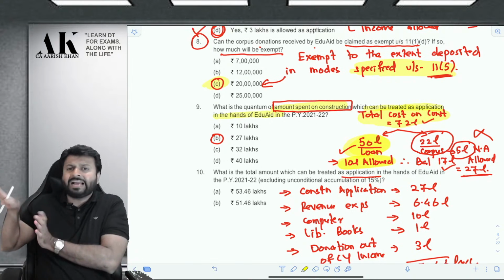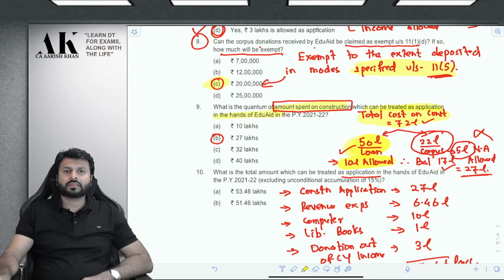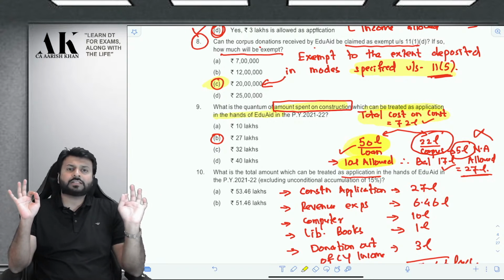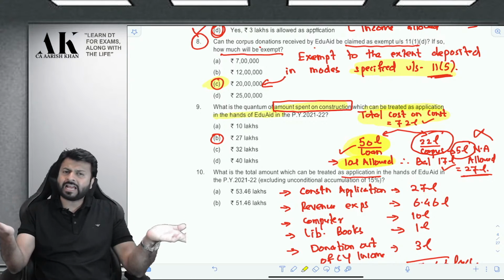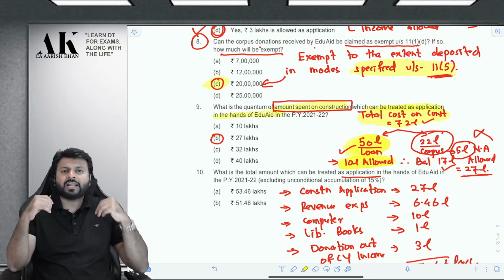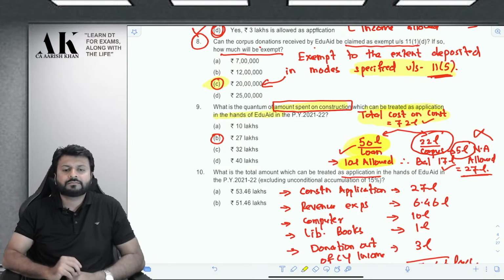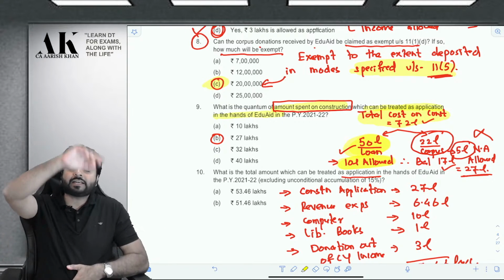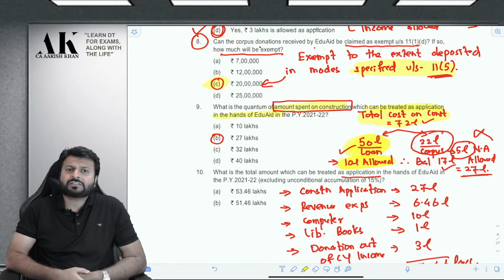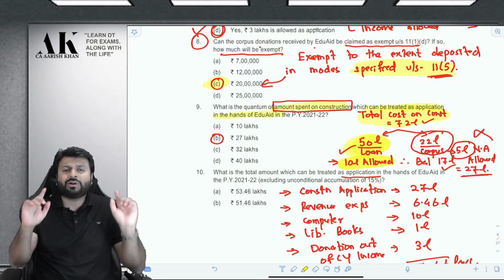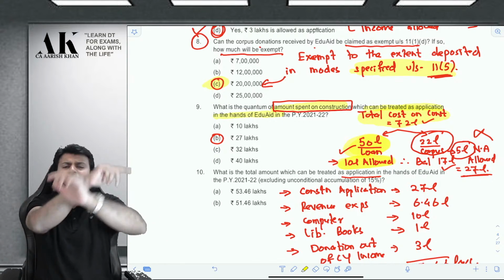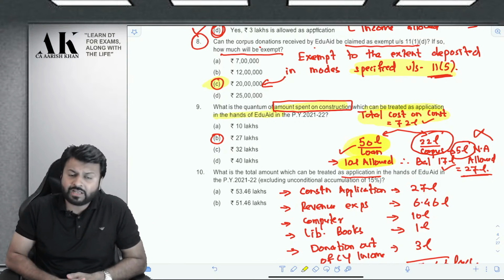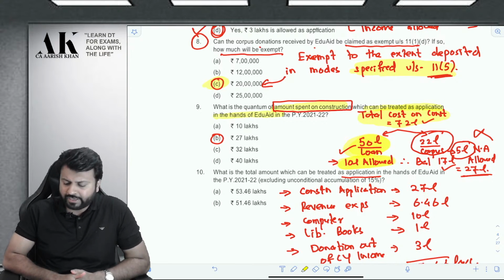So for 50 lakhs, I have given you explanation. 72 lakhs is the total construction cost for which you have taken a loan of 50 lakhs. You might have incurred the entire 50 lakhs, but it is of no use unless and until you repay that loan. So repayment is only to the extent of 10 lakhs. That 10 lakhs will be allowed as deduction, will be allowed as application. Remaining 40 lakhs will not be allowed. It will be allowed in the year in which you make an application in the form of repayment of loan. Whenever you repay the loan, it will be allowed in that year. I hope it is clear to you.